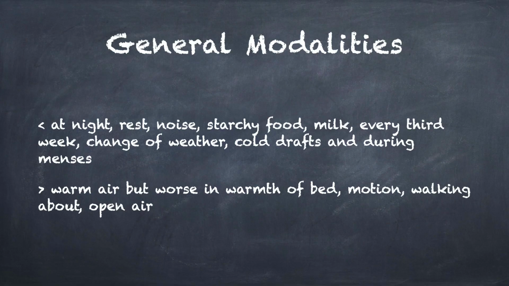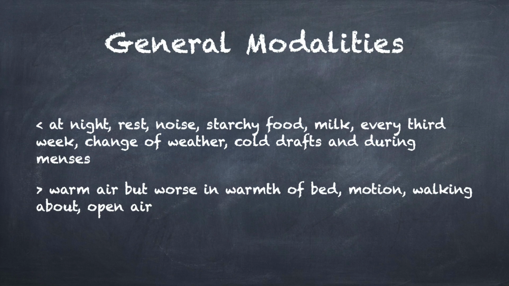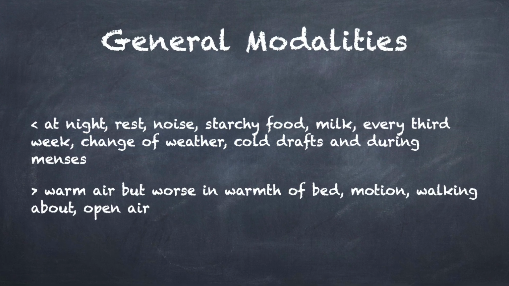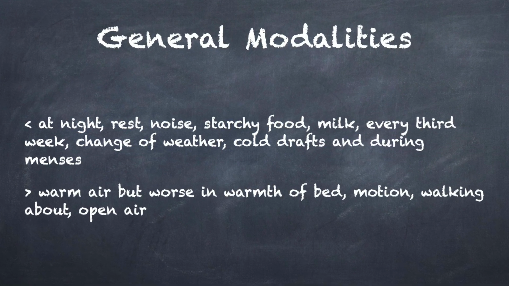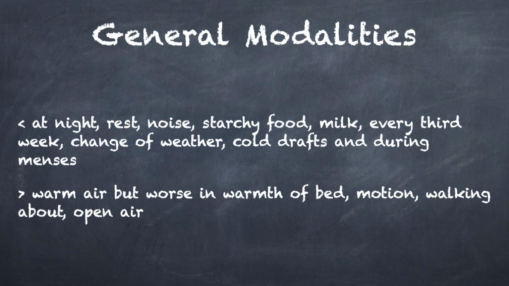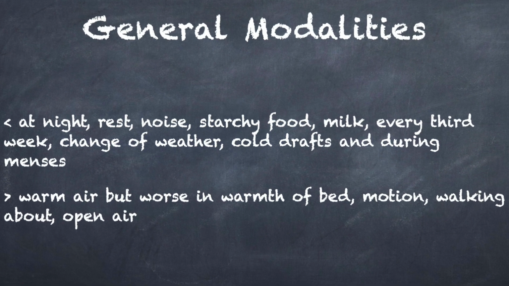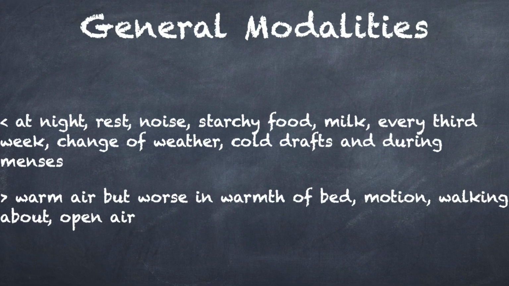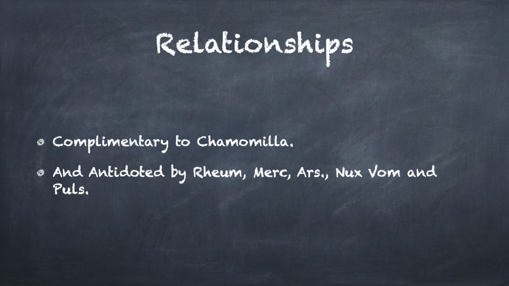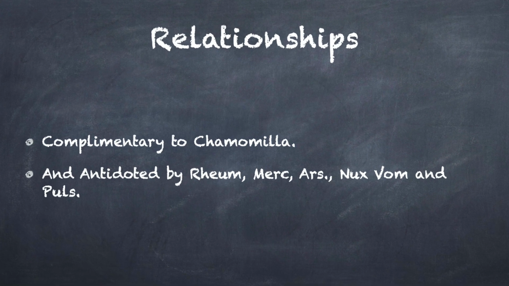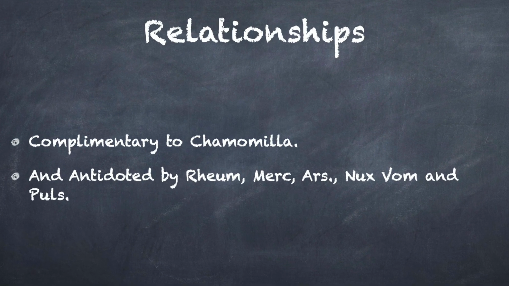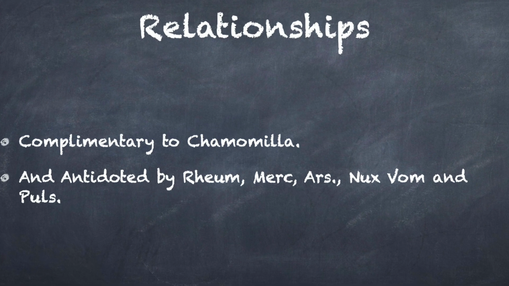The general modalities of this remedy are aggravated at night, rest, noise, starchy food, milk, every 3rd week, change of weather, cold drafts and during menses, amelioration by warm air but worse in warmth of bed, motion, walking about and open air. Looking into the relationship of this remedy, we find that Maca is complementary to Chamomilla and antidoted by Rheum, Myrrh, Arsenic, Nux vomica and Pulsatilla.